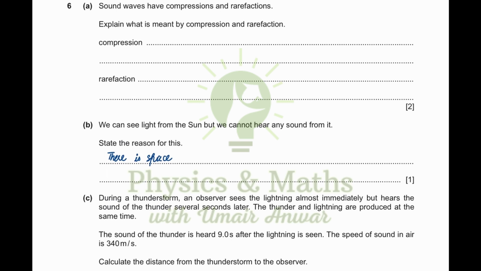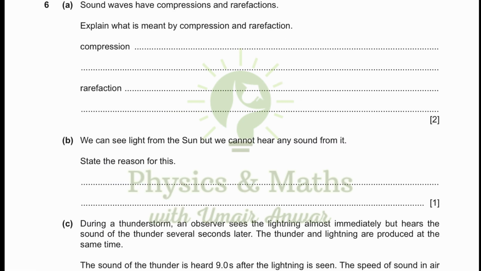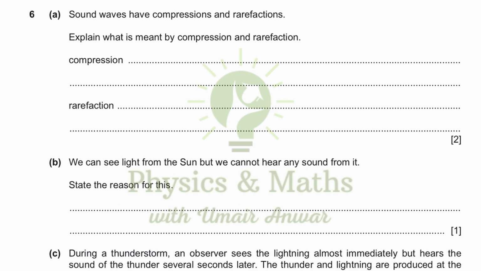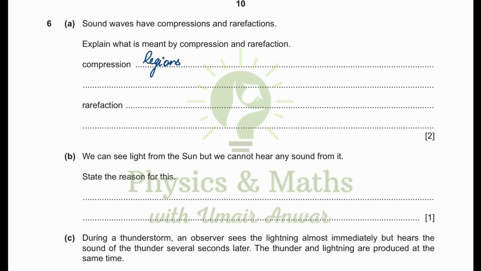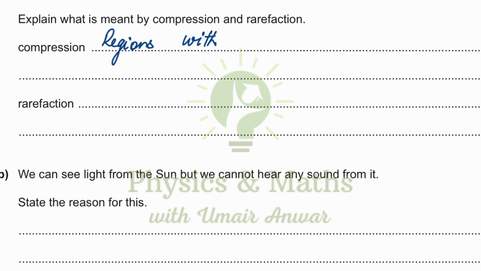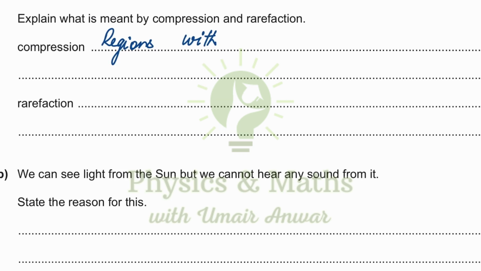Sound waves have compressions and rarefactions. Explain what is meant by compression and rarefaction. So regions of compression are the regions with greater pressure than normal, and that is why the particles are close together in compression.